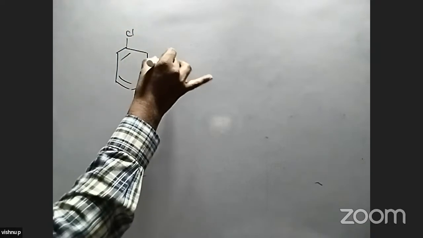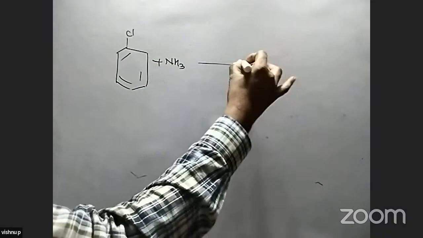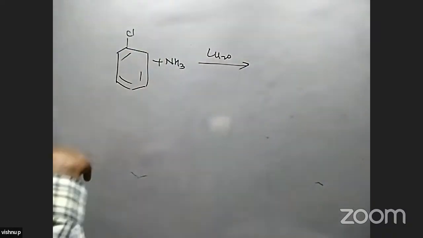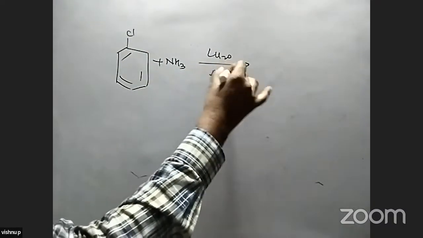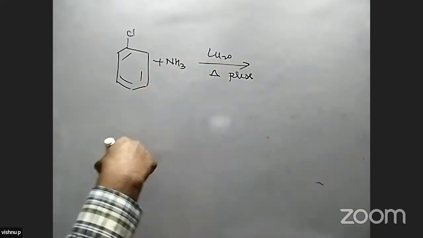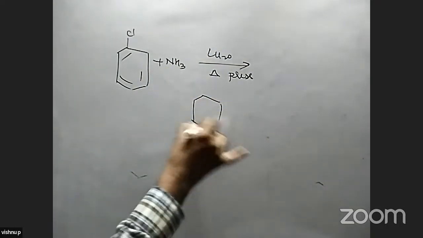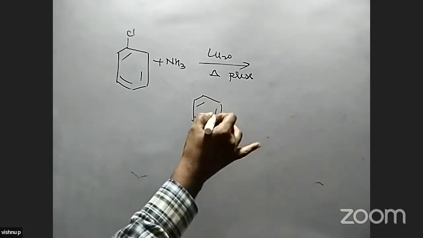Next, from chlorobenzene. Chlorobenzene is heated with ammonia. So what is the catalyst used here? Cuprous oxide catalyst, and high temperature and pressure conditions are used. In this reaction, what type of amine is formed here?